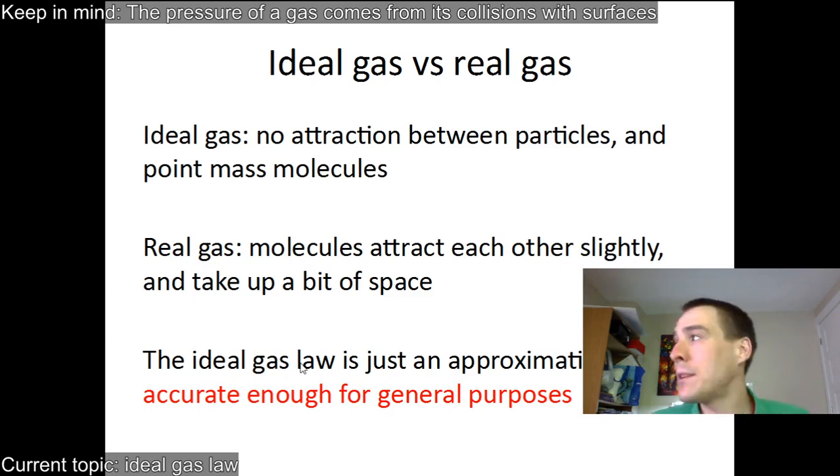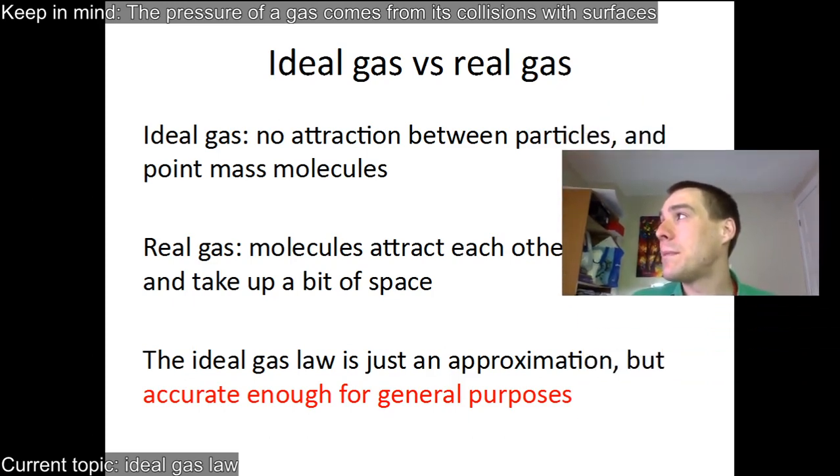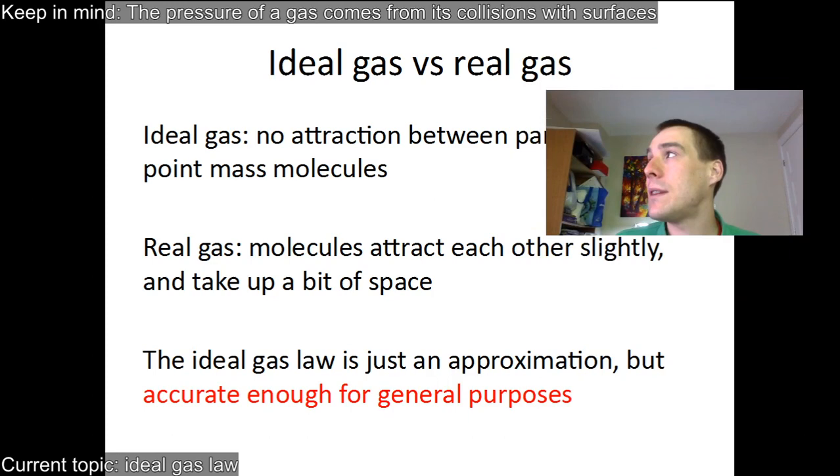Of course, it's not a real gas. In a real gas, there's slight attraction. They do take up a bit of space. But it's good enough for general purposes. The ideal gas law is good enough to estimate for general purposes.